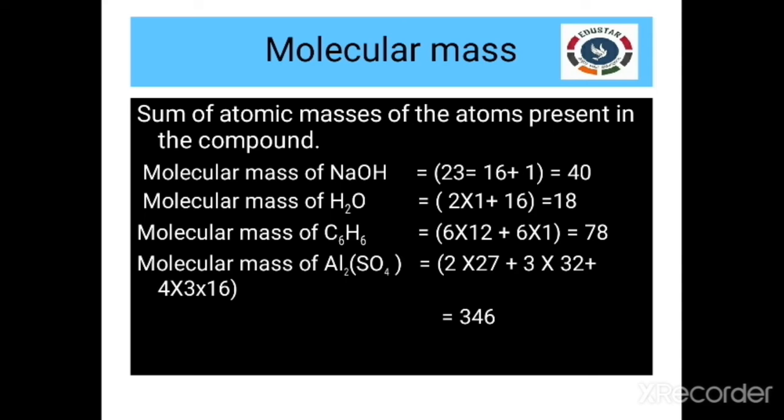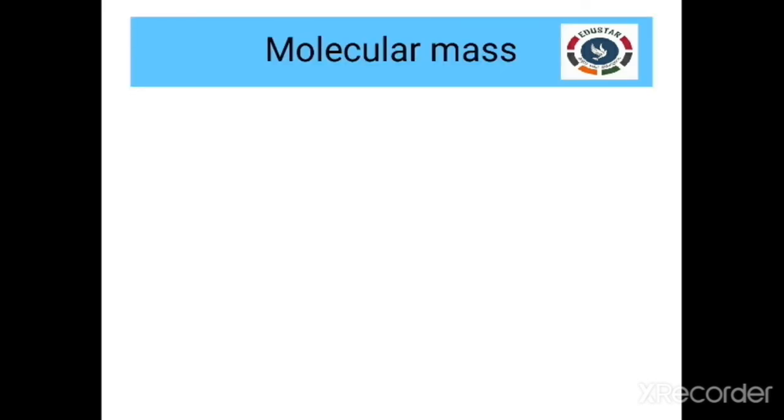In the next video, we will be discussing how to balance a chemical equation and how to achieve the molality concepts. So we all will be discussing these things.